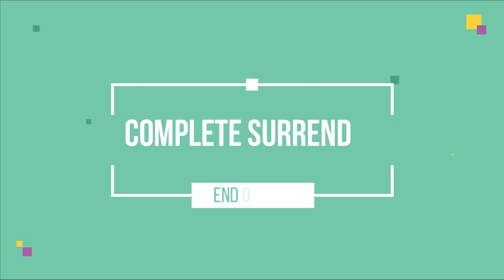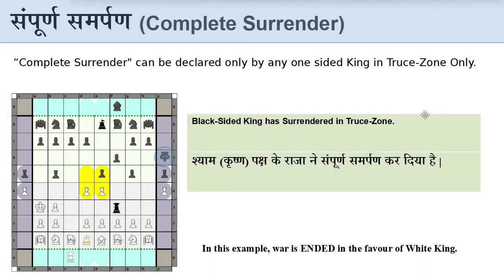In some circumstances, one side has no option but to surrender, and it is not dependent on the other side's action. So let's discuss the surrender of the king. Complete surrender can be declared only by a specific king, and that too in a truce zone only. You can see the image. The black-sided king has surrendered in the truce zone, and the white king is doing nothing. That means the black-sided king has surrendered. In this example, war is ended in favor of the white king.